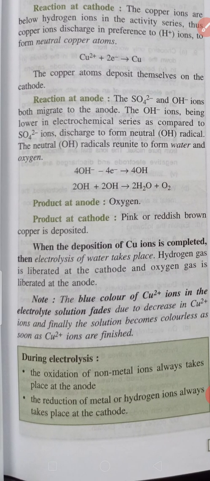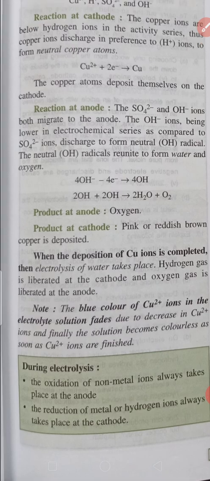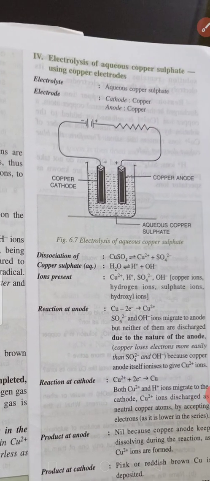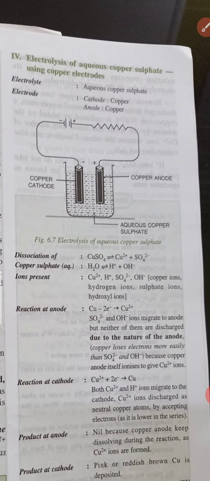Now children, during electrolysis the oxidation of non-metal ions always takes place at the anode, and the reduction of metal or hydrogen ion always takes place at the cathode. Now children, we are going to study again the electrolysis of copper sulfate, but here we are going to replace the platinum electrodes with the copper electrode. And as we all know, copper electrodes are active electrodes. So the electrolyte is the same, aqueous copper sulfate solution, and we add a little bit of sulfuric acid to it, and both the electrodes, cathode and anode, are made up of copper.